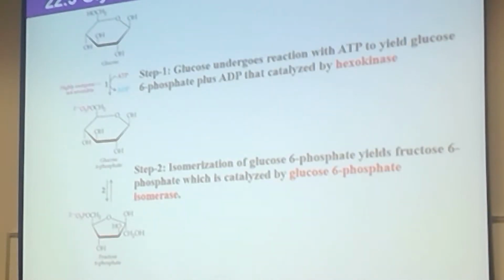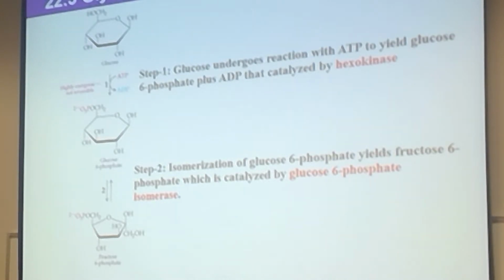And another thing that we need to consider here, I forgot to mention, the first step. ATP is the energy rich molecule. As I mentioned, ATP is the money for our body. We are doing some business. So here is the first investment that we are having. So we are spending some money, ATP.